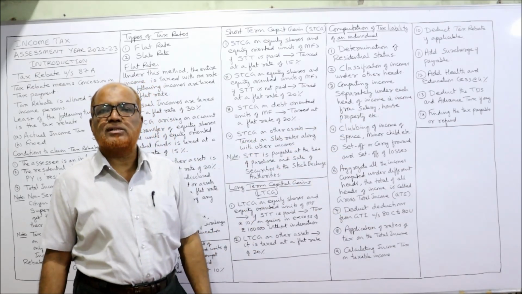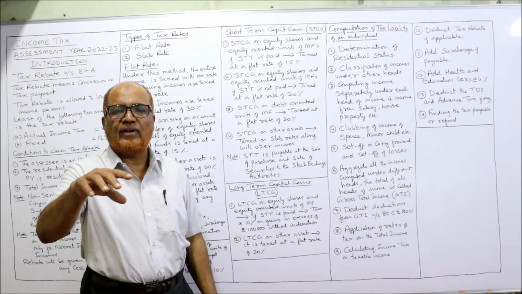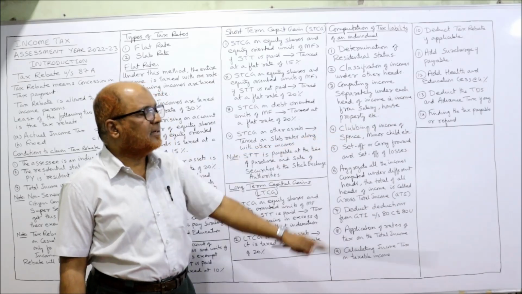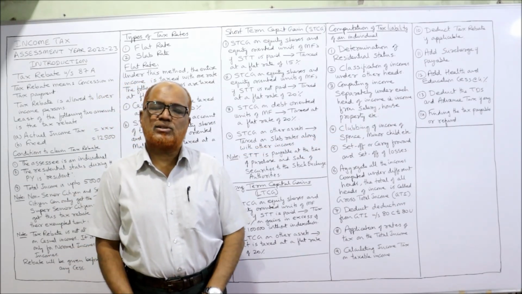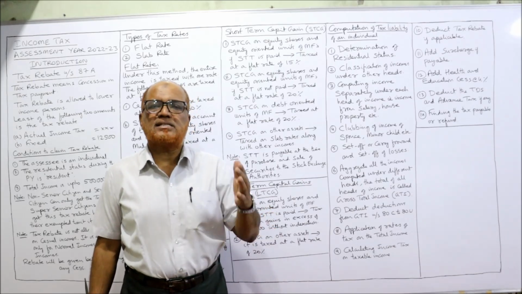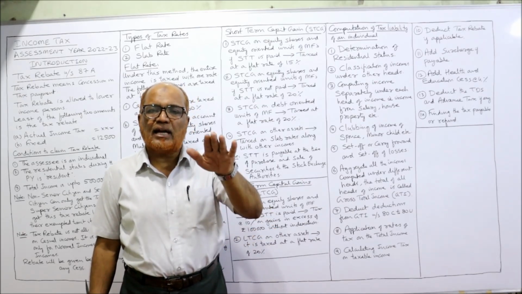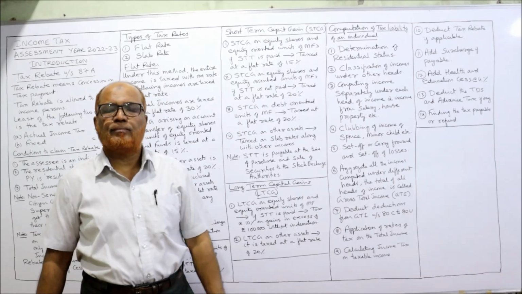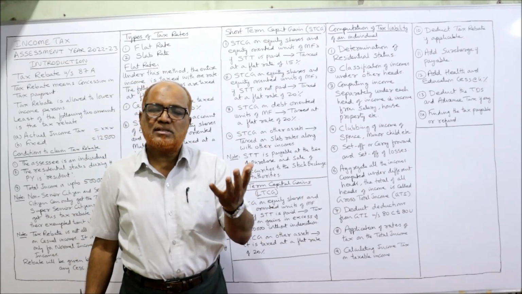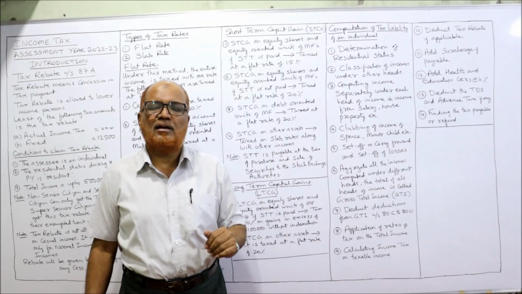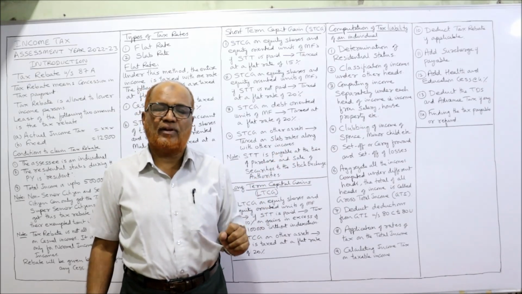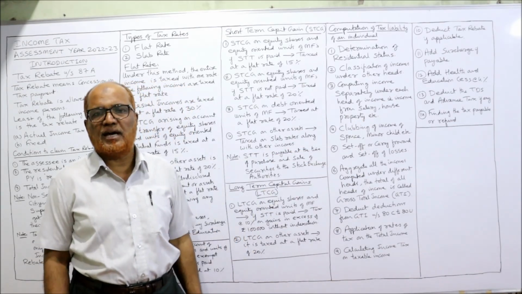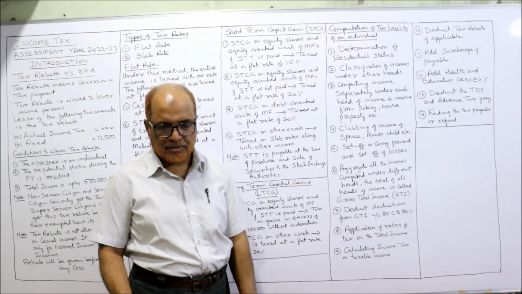Then add health and education cess. So after adding surcharge, if any, on that total, you have to calculate health and education cess at the rate of 4%. Then deduct the TDS and advance tax paid. If the SSC has already paid the advance tax or TDS, that will be deducted from the tax liability. Then we get the tax payable or refund. If tax is still due, how much is still due? Or if there is a refund, the SSC will get the refund from the income tax department. This is the procedure of computing the tax liability and tax due for an individual.